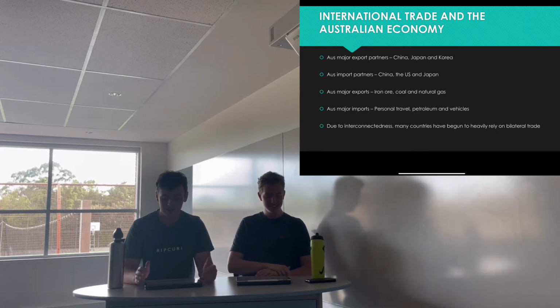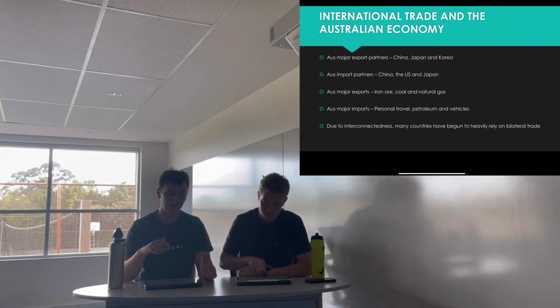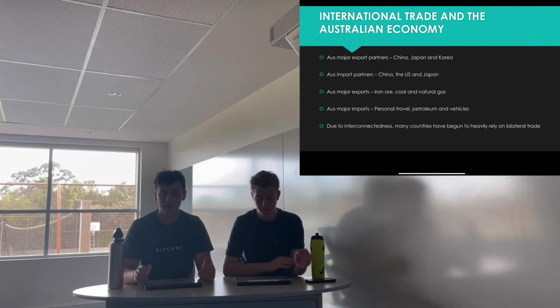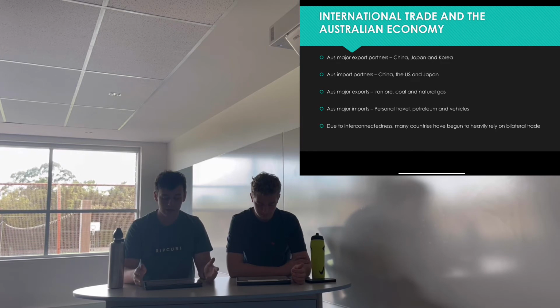This rise in interconnectedness of the world has led to trends of increased trade between nations, leading to increased interdependence with other nations. As can be seen with Australia, they have become highly interdependent with China and Japan through high levels of both imports and exports between the two countries. The advantage of this is ultimately economic growth and strong ties between the nations, although apparently this is falling apart with China.